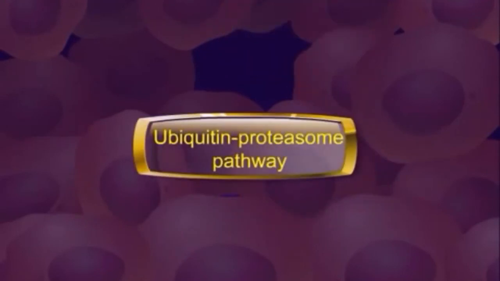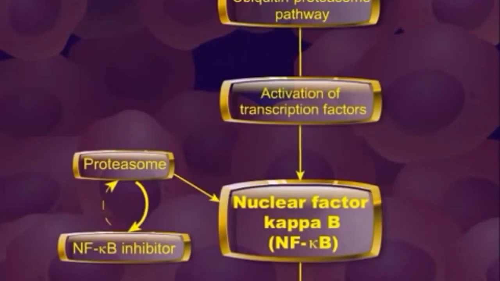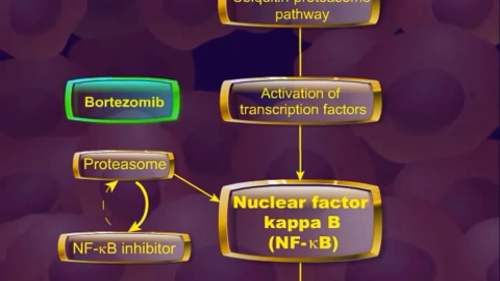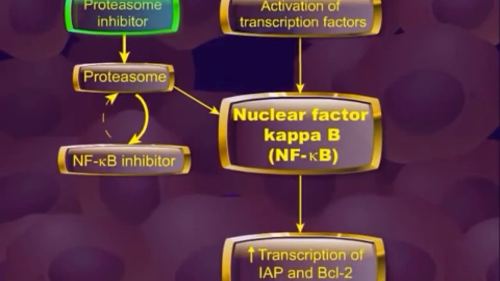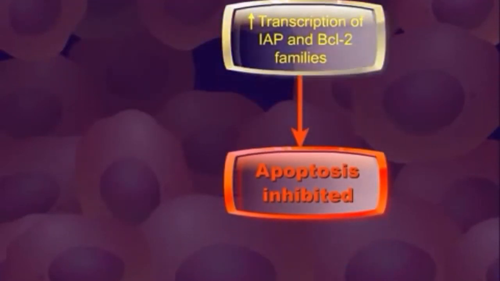The ubiquitin proteasome pathway regulates the expression of transcription factors and other cell cycle proteins. Certain molecules can suppress or reduce NF-kappa B and AP1 activation and inhibit tumor promotion. Bortezomib, or Velcade, is a proteasome inhibitor that has shown promising results in multiple myeloma. It inhibits the proteasome, which leads to increased levels of the NF-kappa B inhibitor and therefore less anti-apoptotic proteins.